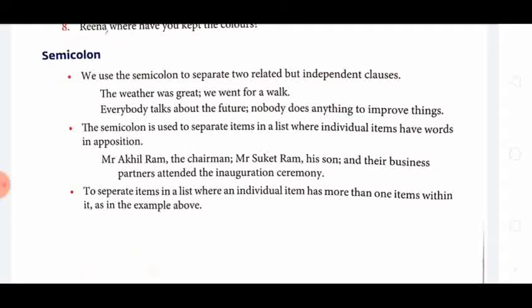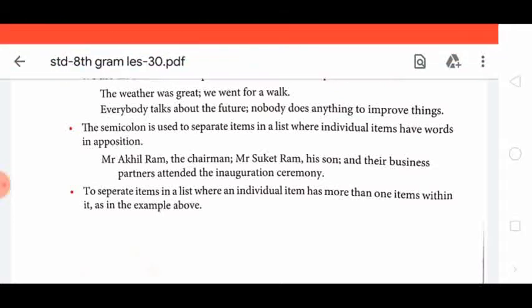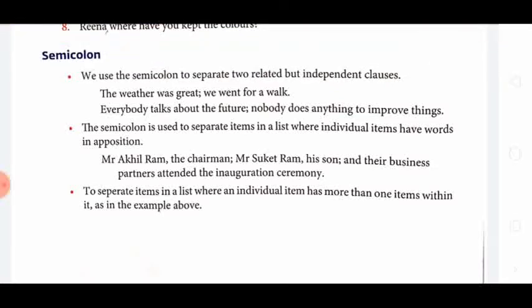So if a list is there, and individual items have two words in opposition, a comma is used to separate the main word and the opposition, and then it is separated from the other items by a semicolon.